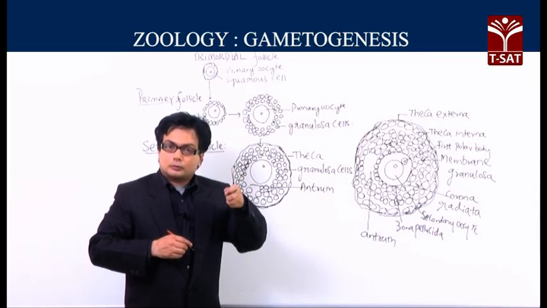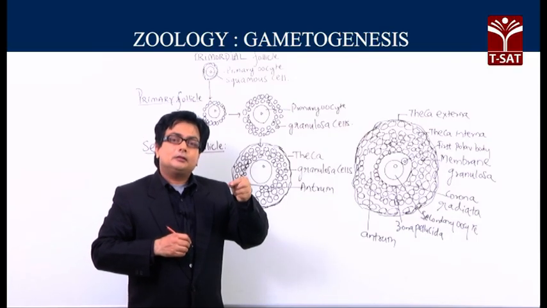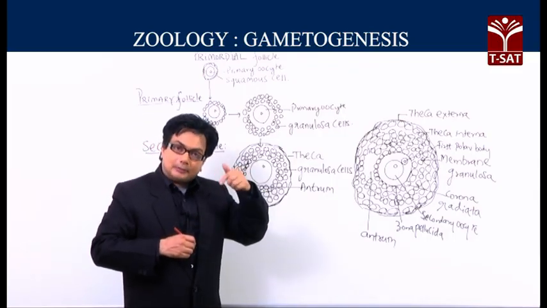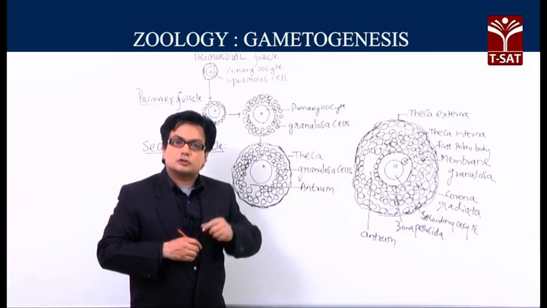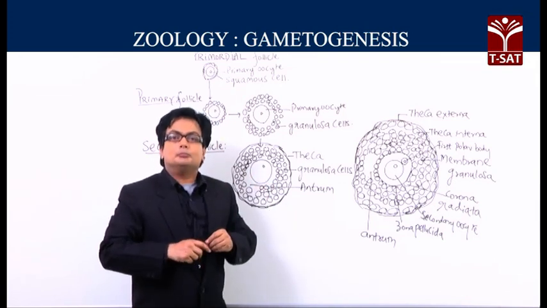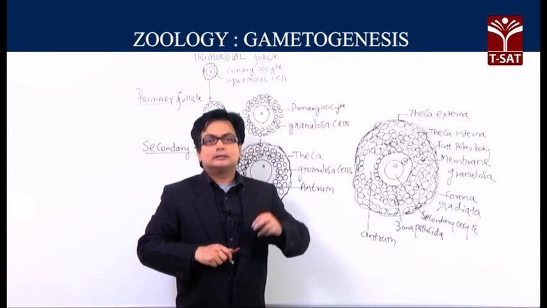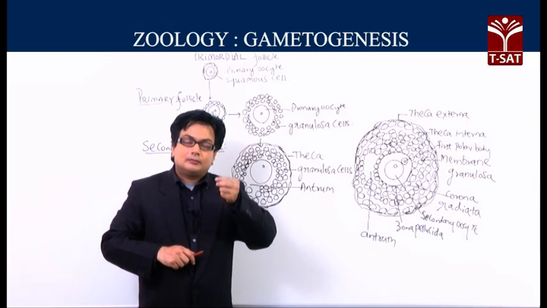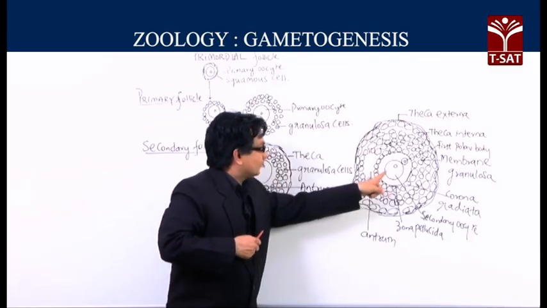This is an important point: when the primary oocyte becomes the secondary oocyte and releases the first polar body, it means that the primary oocyte has completed meiosis 1. This transformation of the primary oocyte into the secondary oocyte with the release of the first polar body is a very important, crucial moment, because the diploid cell became haploid.